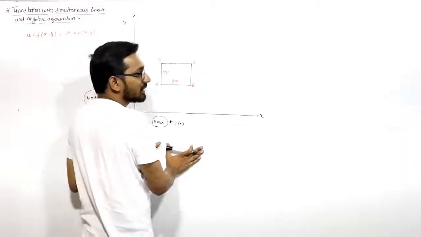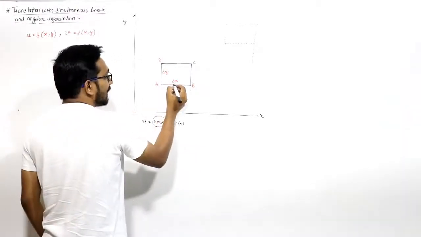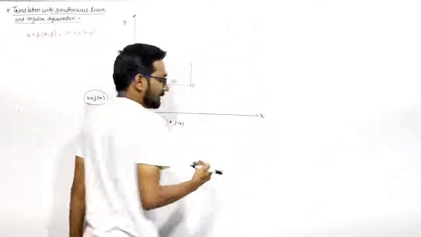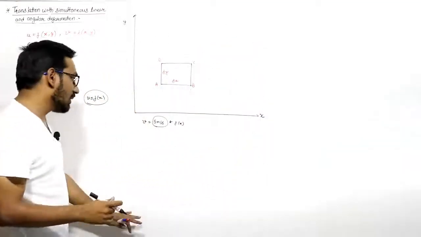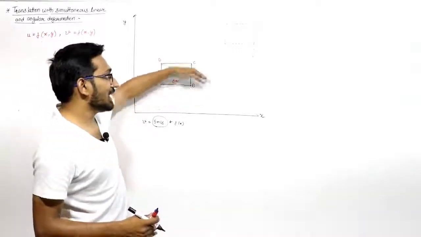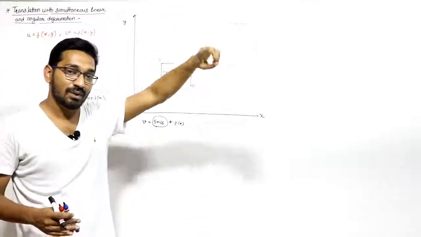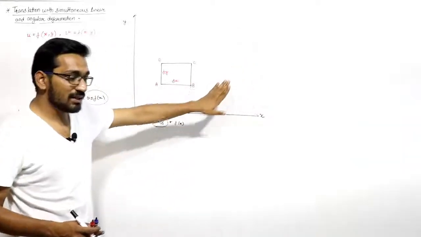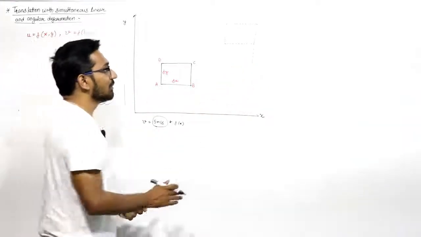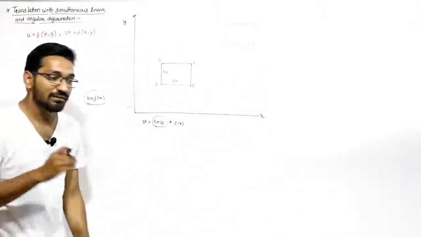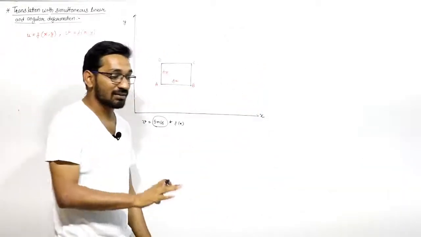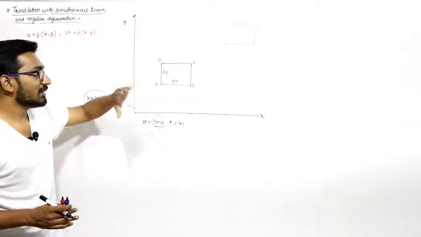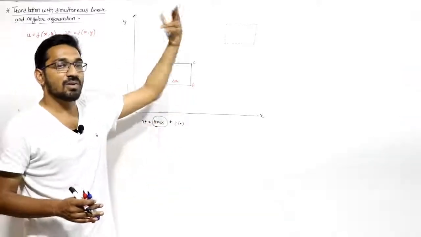Initially, when they are not a function of x, each and every particle on this line segment AB will move with 5 meter per second and they will shift parallelly. But now this is not the condition, because if any particle is moving in the x direction, then its y component will also change. So B will have a relative displacement in the y direction with respect to point A, right?